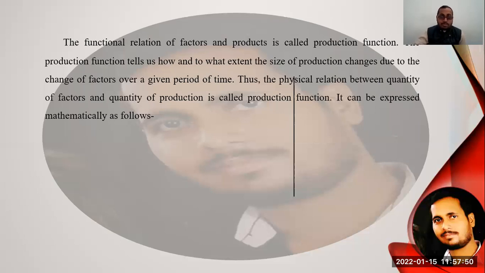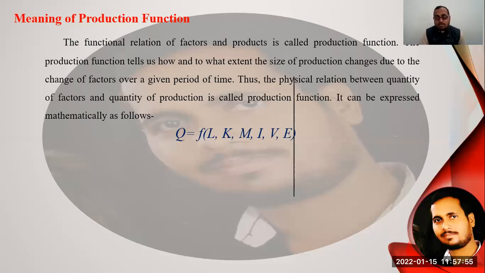Students, the first equation is on your screen.